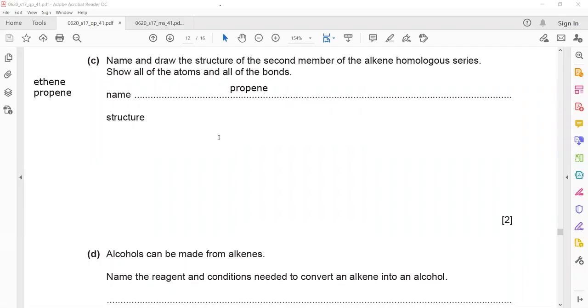Then you have to draw the structure of propene. You can use screen annotation to draw the structure of propene. Prop means 3 carbon and ene means there should be a double bond between the first and second. And you have to show all the bonds, so you cannot write like CH2, CH or CH3. You have to show all the bonds.